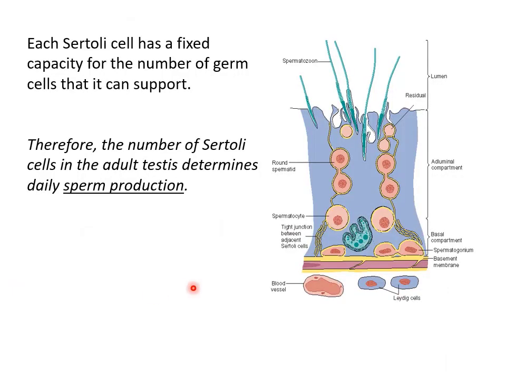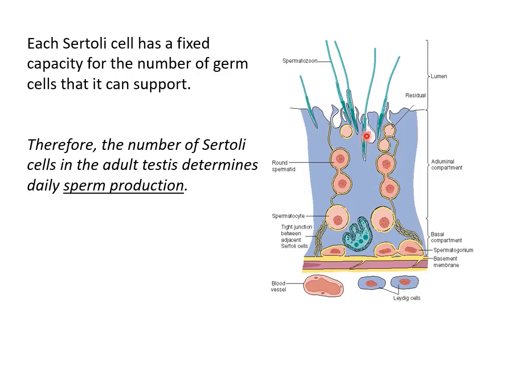Let's look at an example relevant to male reproductive health. Sertoli cells. This is a diagrammatic picture of a Sertoli cell and the spermatogonia that it supports. The Sertoli cells line the seminiferous tubules. This is the inside of the tubule where the sperm are released, and this is the outside of the tubule where the blood vessels are and the Leydig cells are. This is one Sertoli cell, here's another Sertoli cell next door to it, here's another Sertoli cell next door to it. As the spermatogonia divide and develop towards sperm, they migrate up between adjacent Sertoli cells.